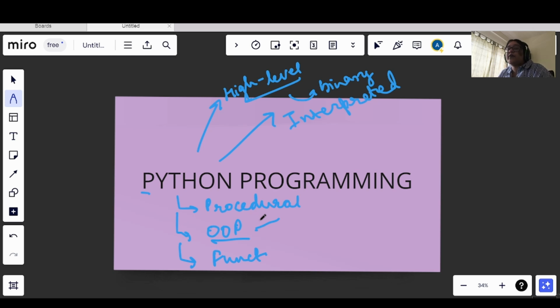So in the upcoming videos we will see those. And functional programming means we can make functions, right? Or we can divide the entire program into various modules of functions, and we can execute those. Okay, so this is what functional programming means.